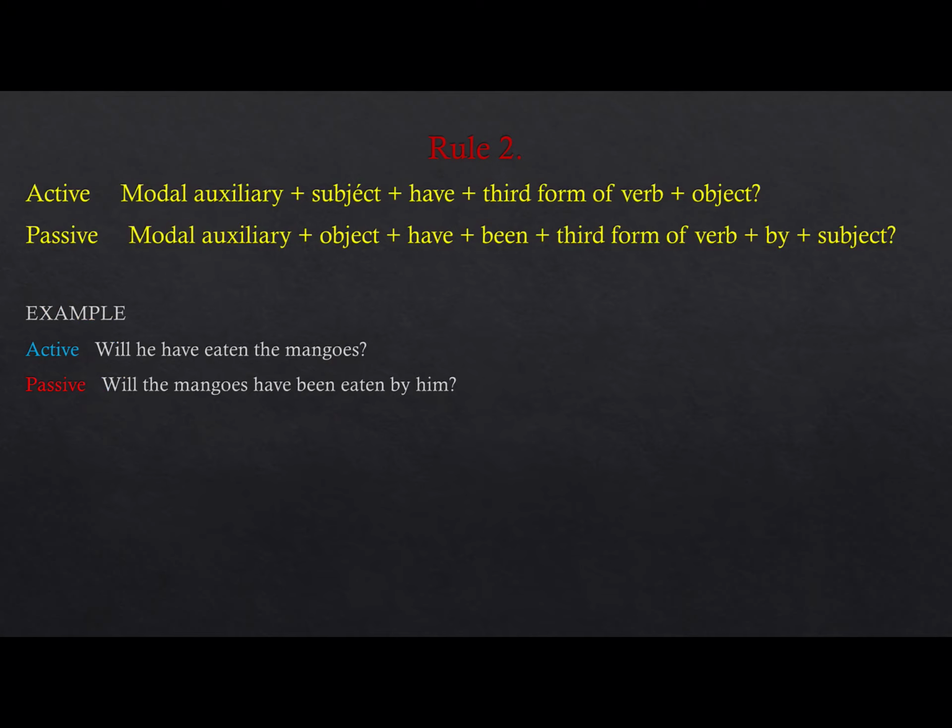This is in the interrogative sentence with has, have. There is no has in fact in a modal auxiliary. It is always, you have, always have. So modal auxiliary, subject, have, third form of a verb, then object. Modal auxiliary, object, have been, third form of a verb, by subject. Will he have eaten the mangoes, or will the mangoes have been eaten by him? So the same thing, have been.